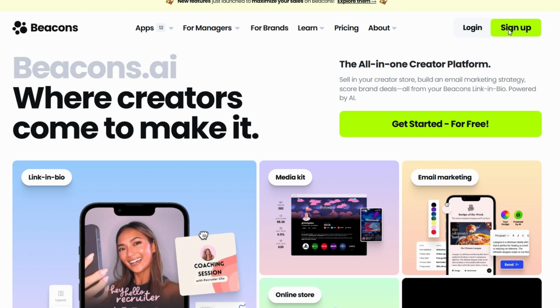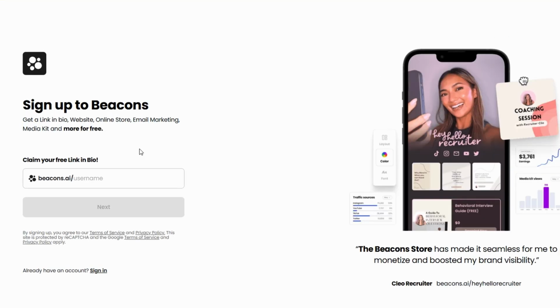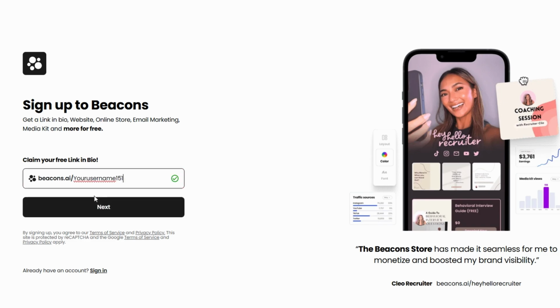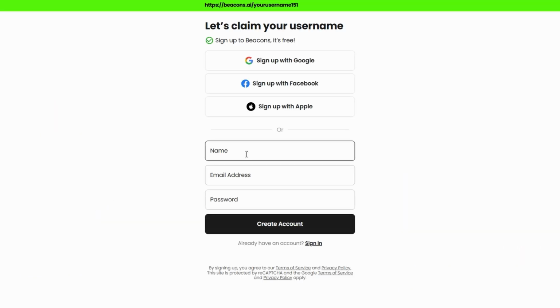You'll create a username that represents your brand or business. For example, if your business is called Glowhaven, you could use Glowhaven as your username. Enter it, hit continue, and you're on your way. Next, you'll need to fill out some basic information, including your full name, email address, and a secure password. Once you've completed these steps, you'll go through a quick verification to confirm you're not a robot. Don't worry, it's just a simple CAPTCHA. After that, your Beacons.ai account is officially created.